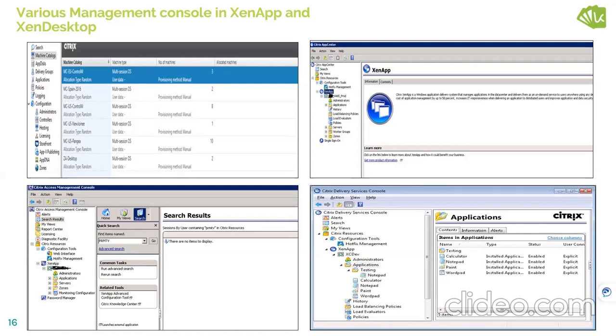See, this is the 7.x control, this is Studio. This is the 6.5 console, AppCenter. This is the Access Management Console. This is the Delivery Services Console. So these are the various types of consoles, which are only used by the Citrix administrator.